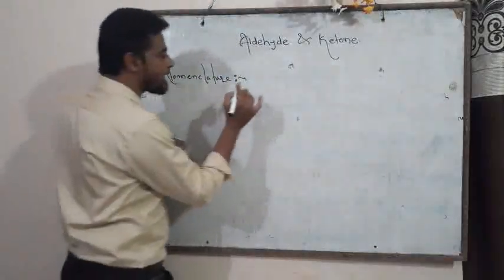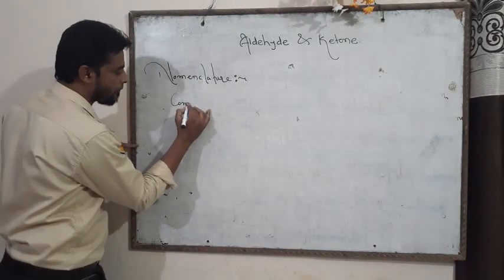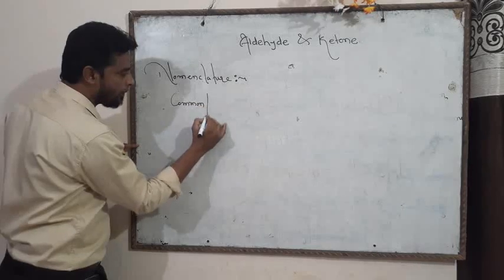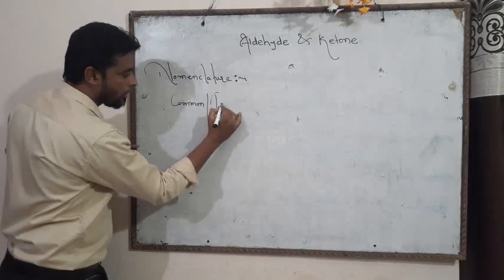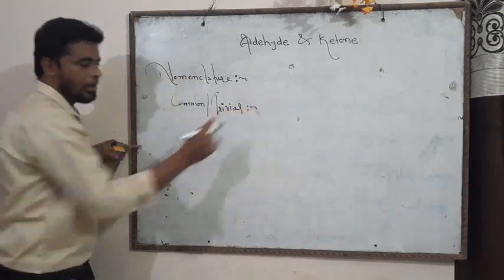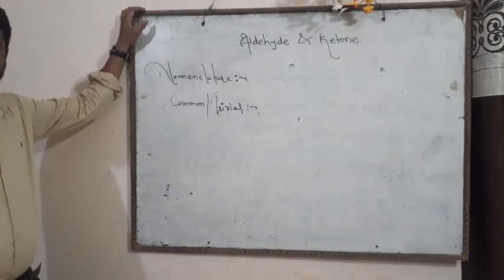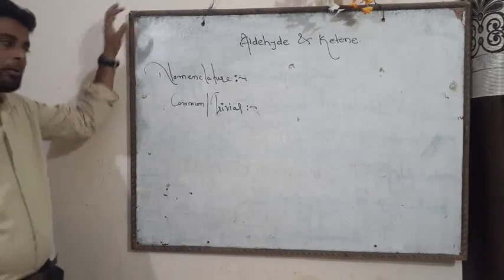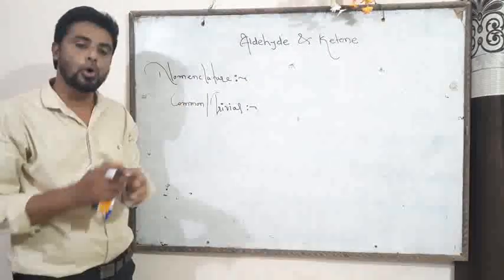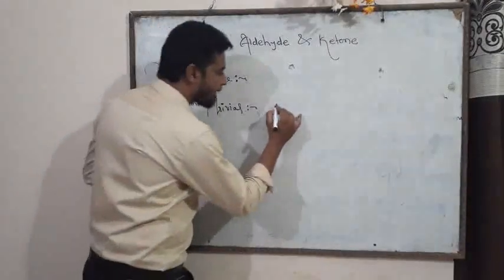The common name is also referred to as the trivial system. Now friend, in case of the common name, first we write the name of both alkyl groups followed by the suffix ketone.